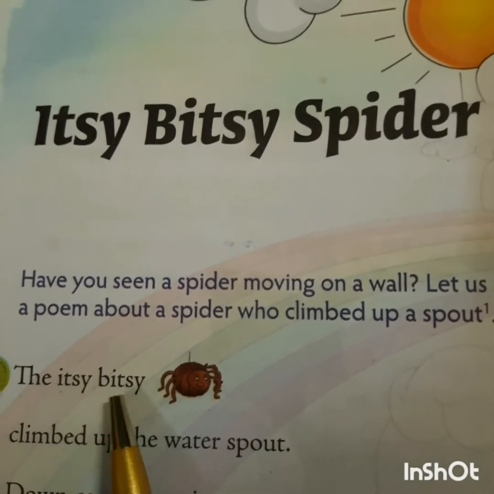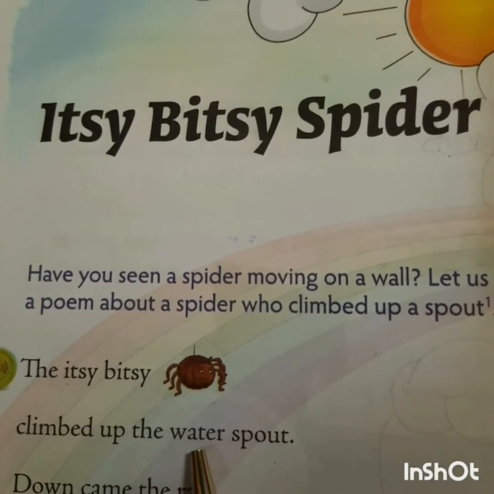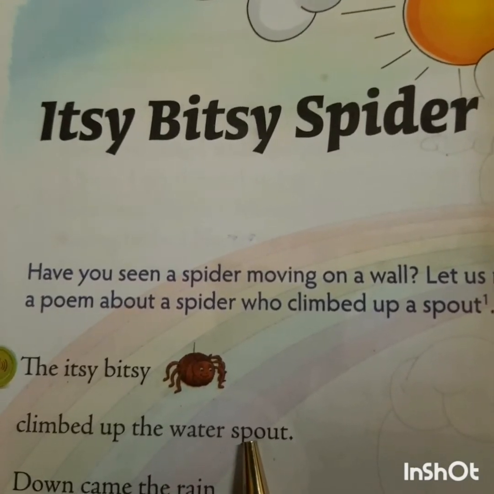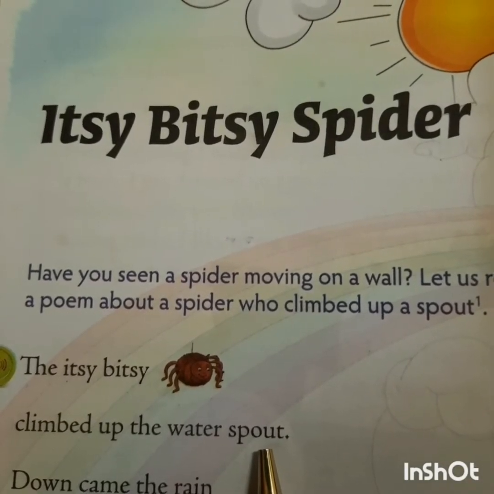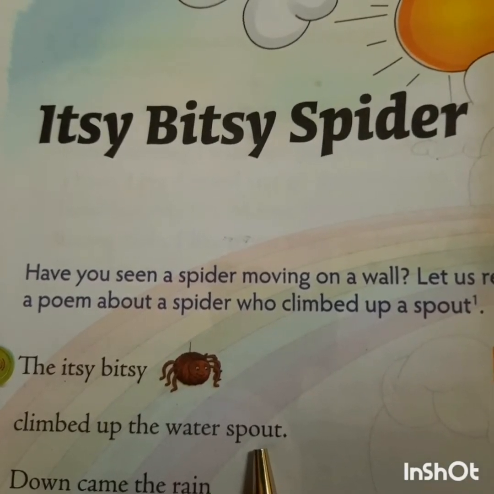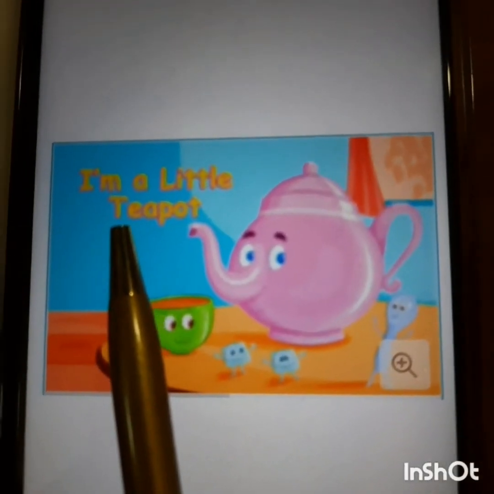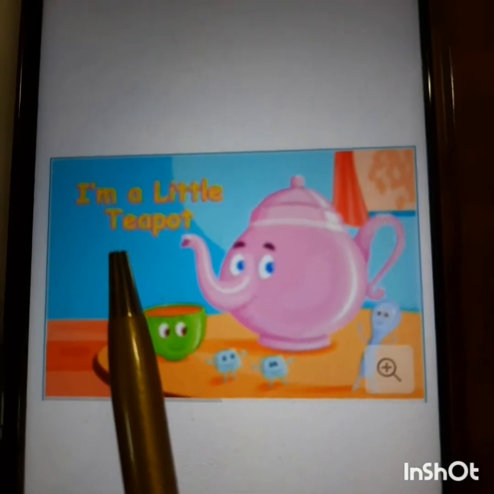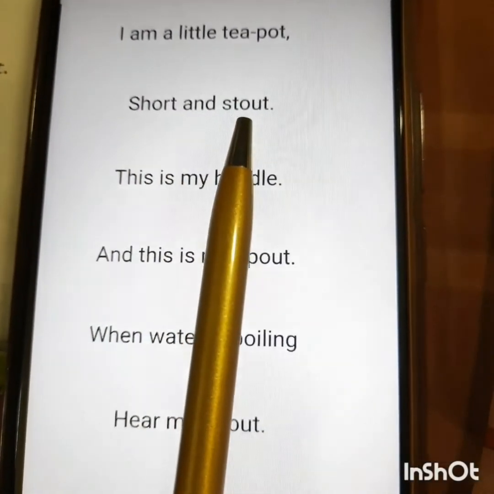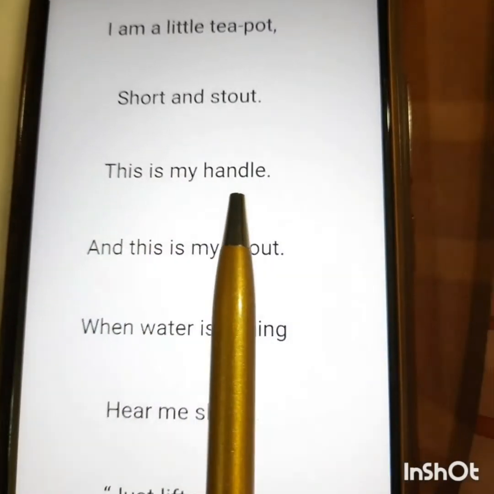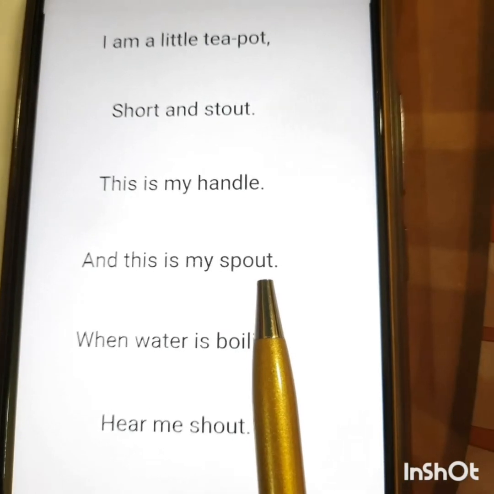The itsy bitsy spider climbed up the water spout. What is the meaning of spout? Let us see what a spout is. Do you remember the rhyme? I am a little teapot. I am a little teapot, short and stout. This is my handle and this is my spout.